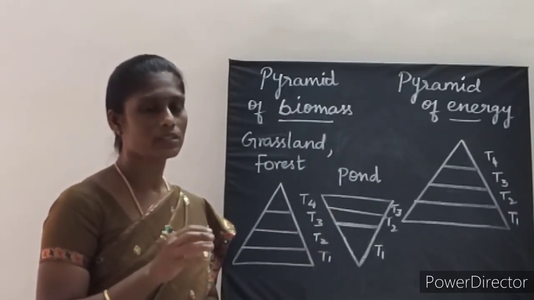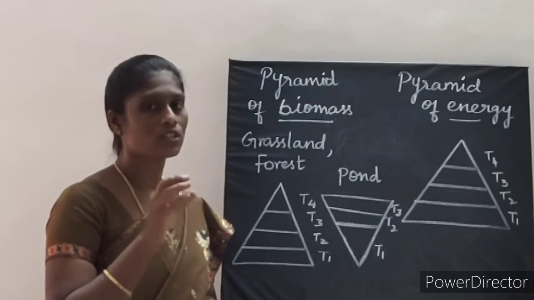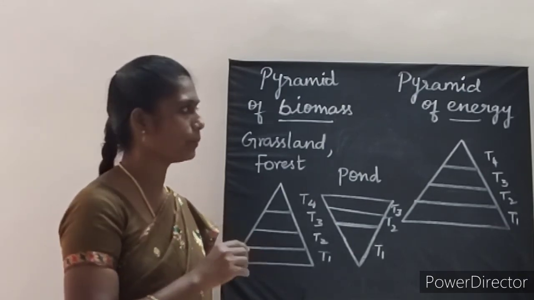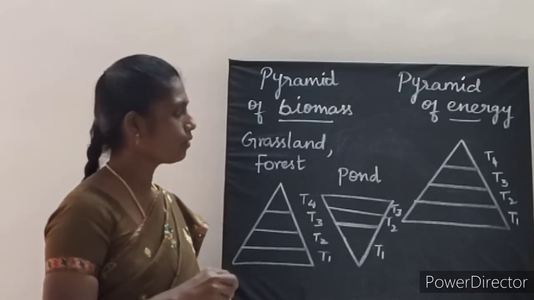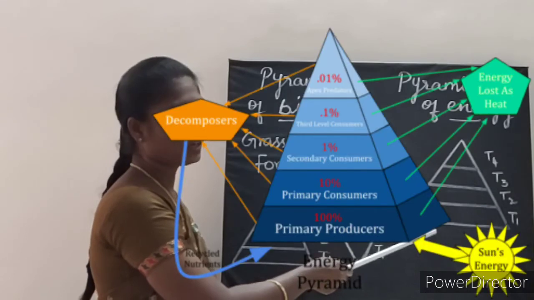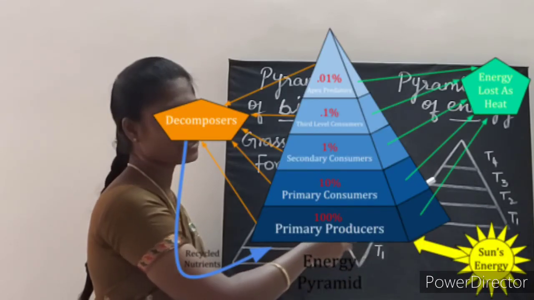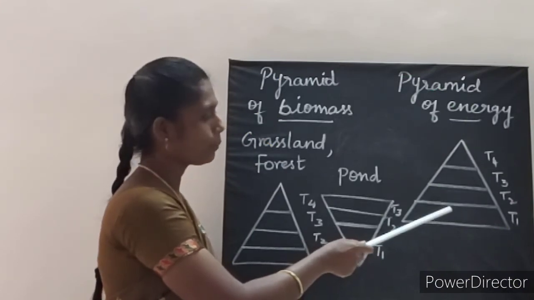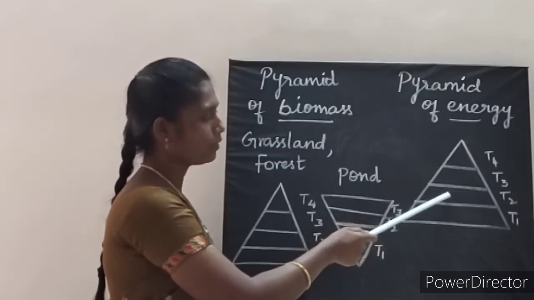A graphical representation of the energy flow from one trophic level to the next trophic level is called a pyramid of energy. Here, for example, if you see, it also shows a gradual decrease. The first trophic level is occupied by producers. At the next trophic level there is a gradual decrease.